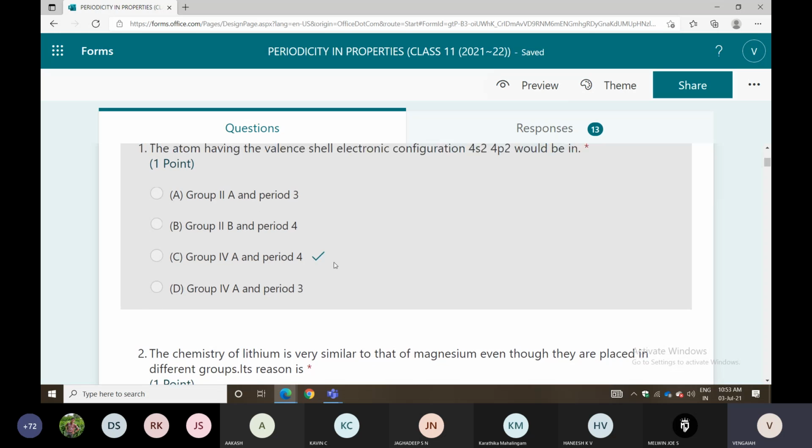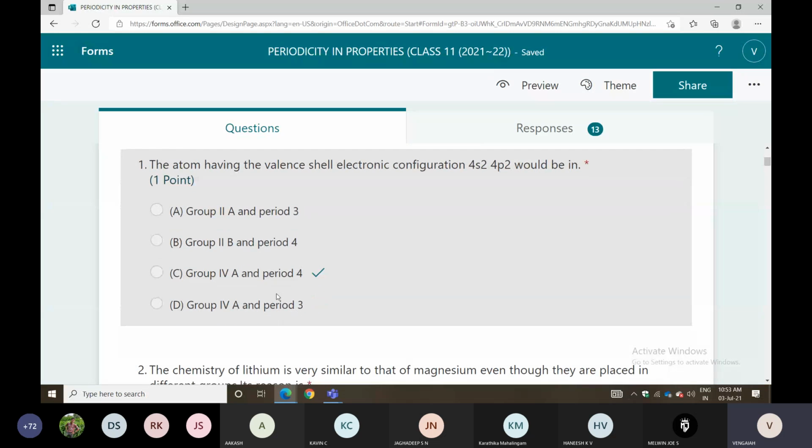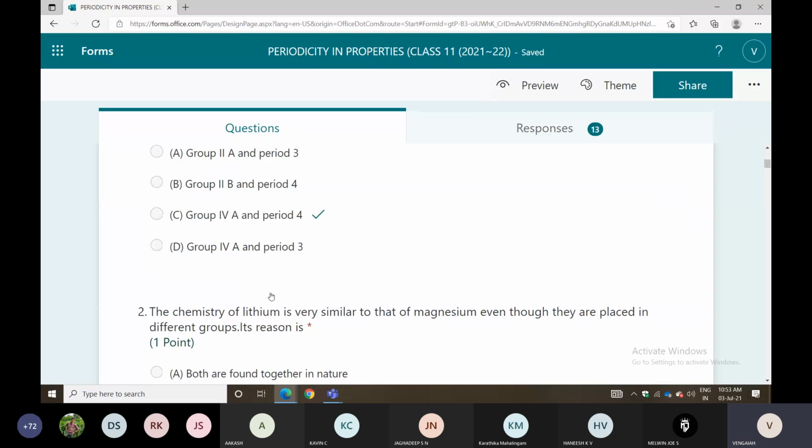Option 3 is correct. The first question answer is 3. The atom having the valence shell electron configuration 4s2 4p2 is there.